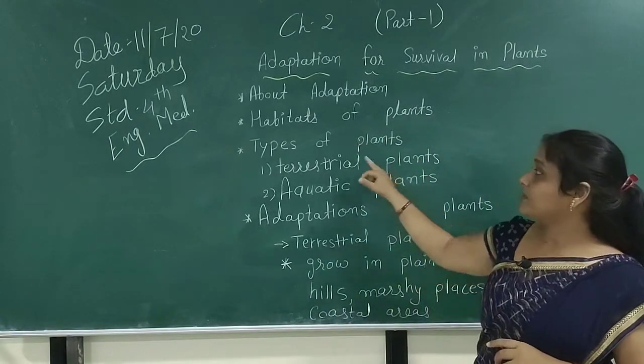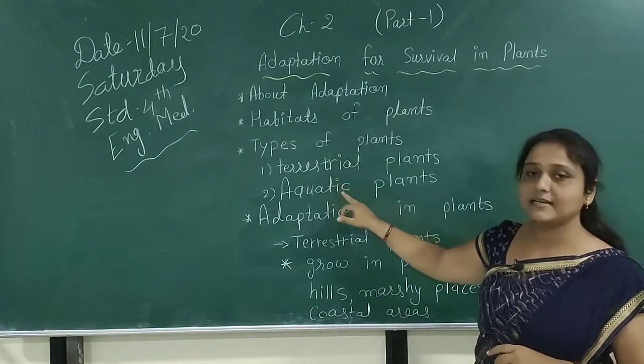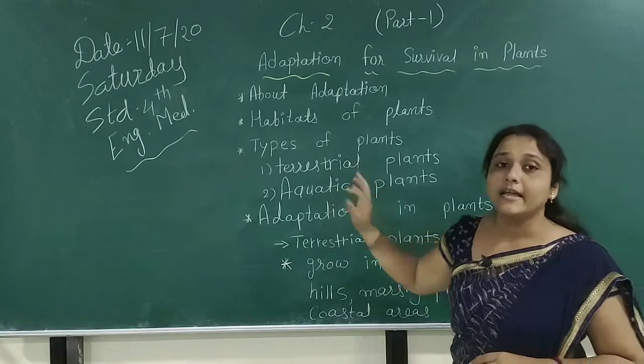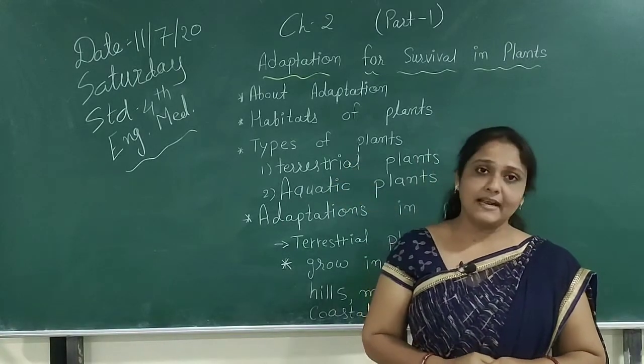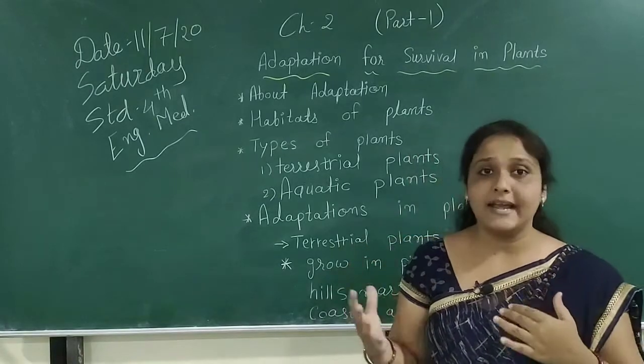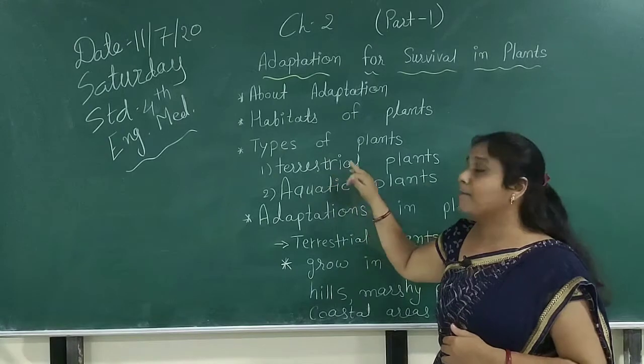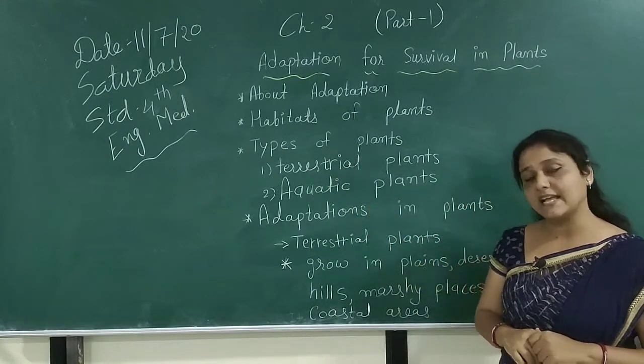We have different types. Plants have two different types: terrestrial plants and aquatic plants. What is the meaning of terrestrial plants? Terrestrial plants are the plants that grow on land. This type of plants is called terrestrial plants. For example, mango trees, neem trees, etc.